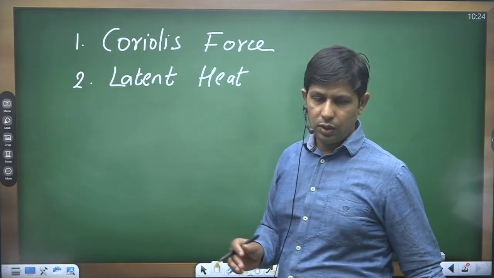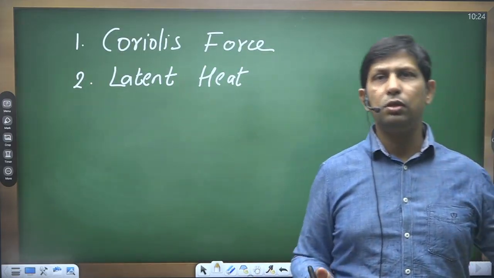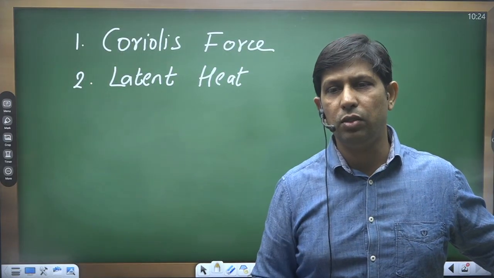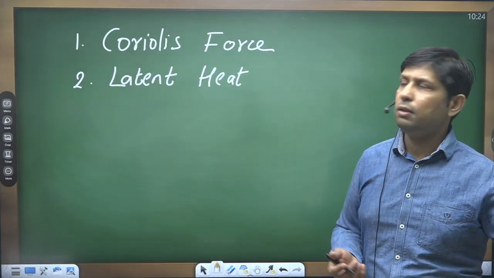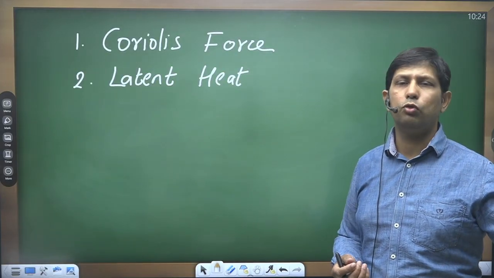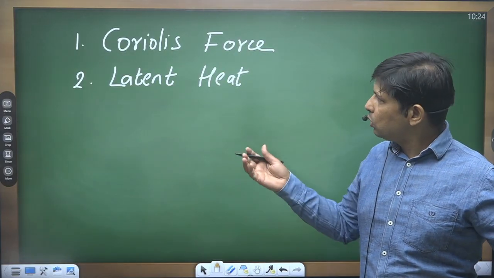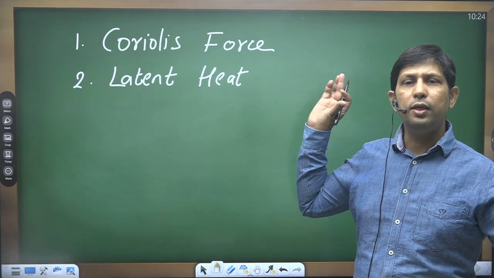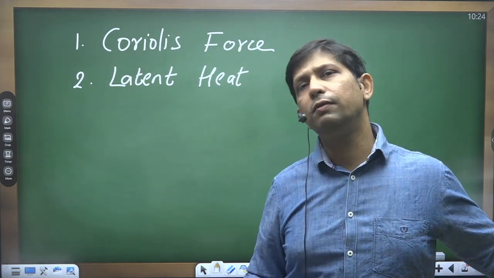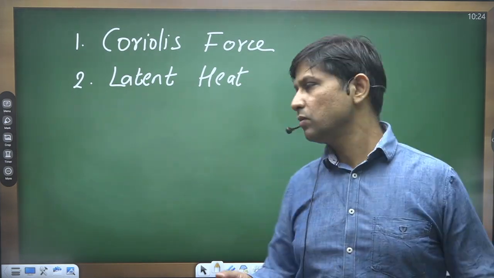Without these two concepts, it is quite impossible to have the formation of a tropical cyclone, or without understanding these two topics, it is quite difficult to understand the mechanism linked with tropical cyclone formation.